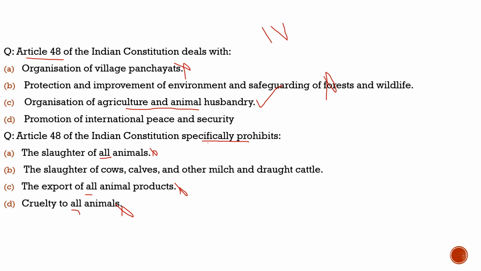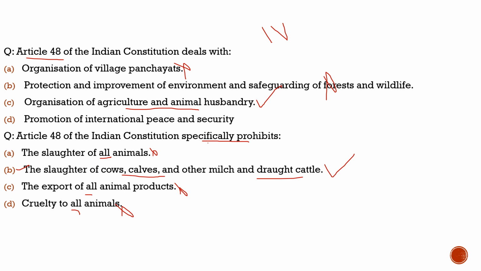Then we are left with option B: the slaughter of cows, calves, and other milch and draught cattle. 100% correct. That is what is prohibited under Article 48.